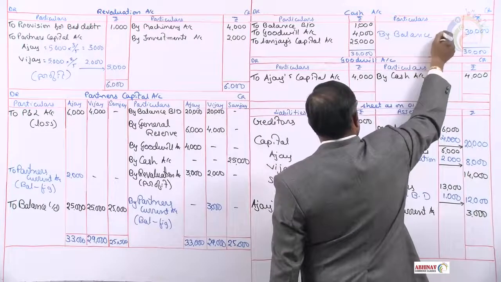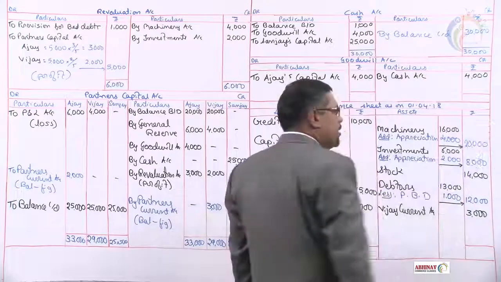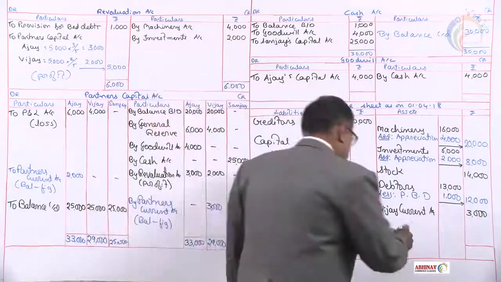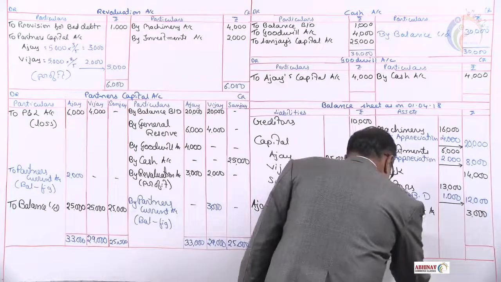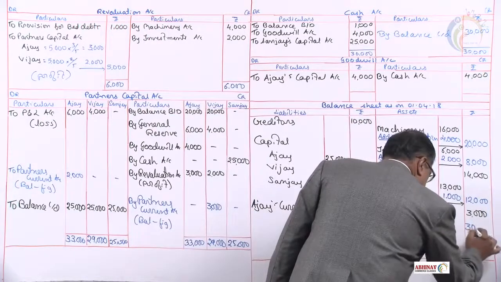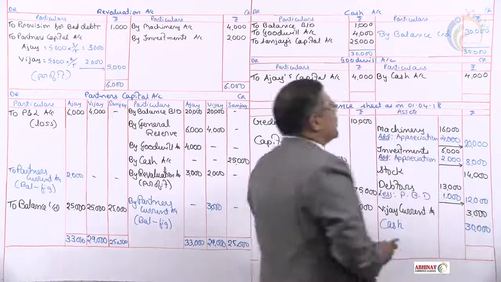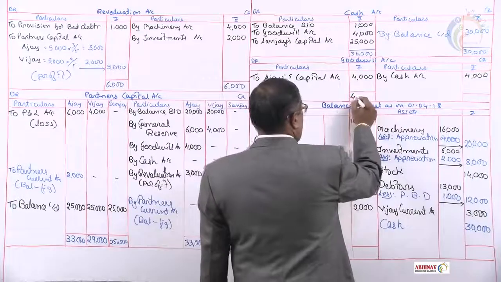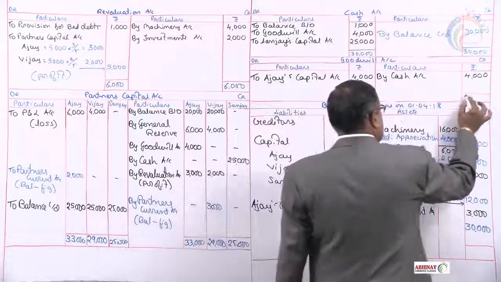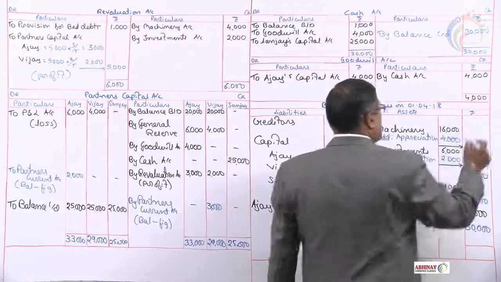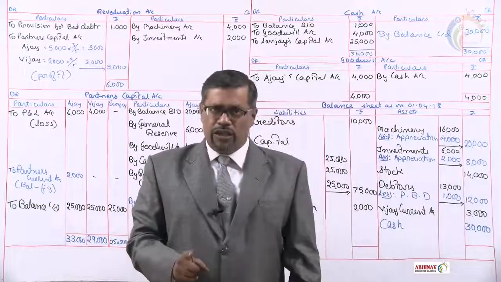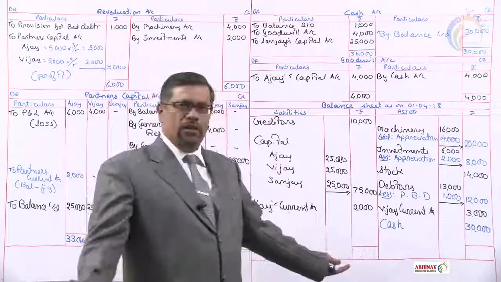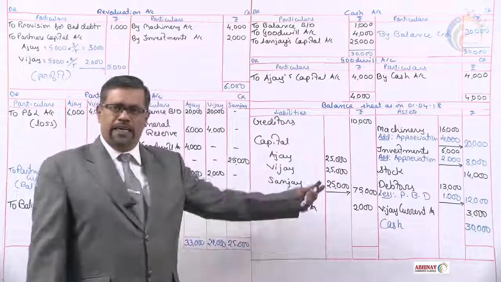We'll take it as by balance carried down, carried down to the balance sheet. Cash, rupees 30,000. Let us balance goodwill account. Debit side total 4,000, credit side total 4,000. Does the goodwill account show any balance? No, it is not to be taken in the balance sheet. That's all.